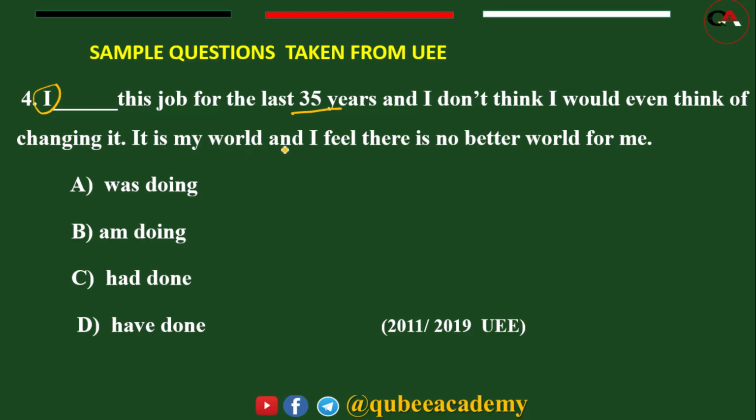It is my word, and I feel there is no better word for me." So experience. The person has experience of around 35 years. So the appropriate answer for this question is D.